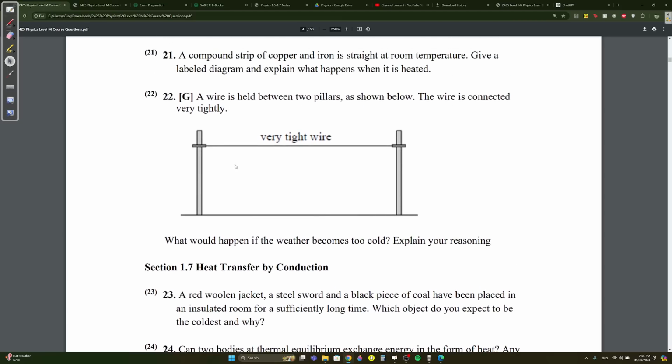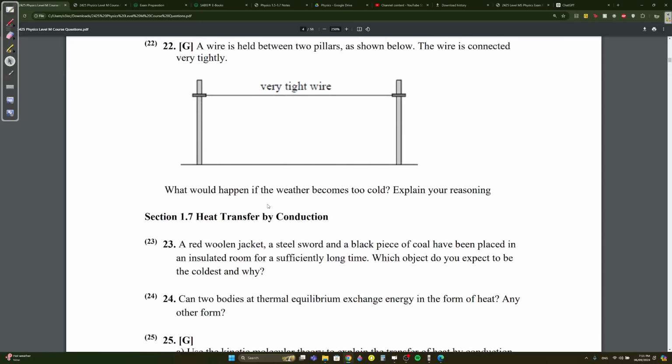So this could come into the exam. Why would the wire break if the weather was too cold? You'd say, in the multiple choice, because at cold temperatures the metal shrinks.